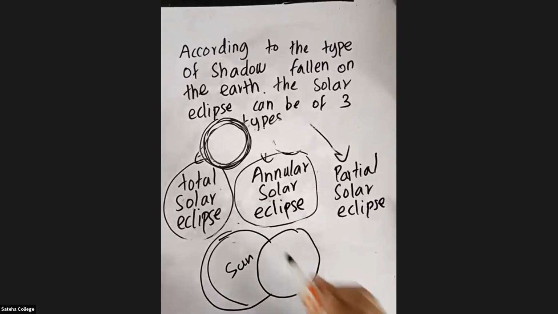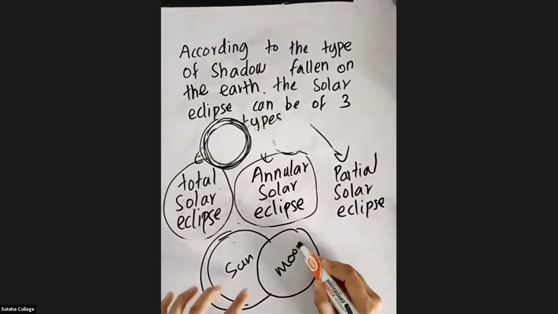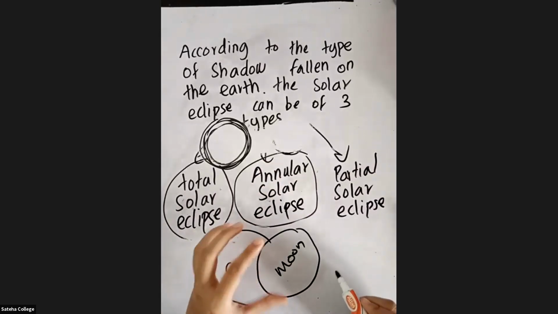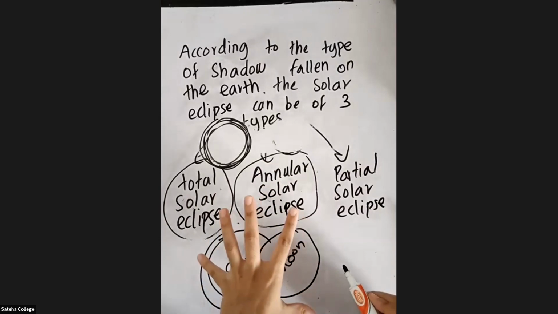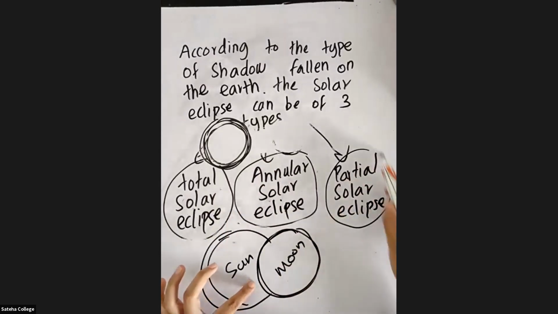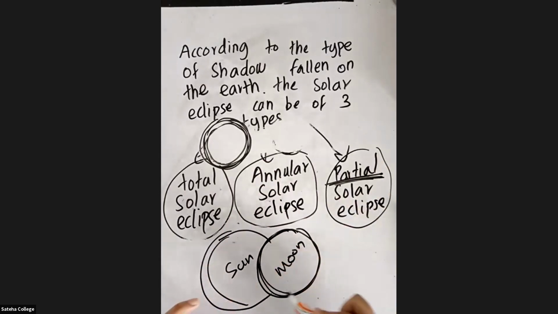Part of the sun is only covered by the moon. Only a small part of the sun is covered by this moon. So you call this a penumbra. Penumbra is the shadow that covers only a part of the sun. During a partial eclipse, that's why the word partial is there. Partial means only a part of the sun will be covered by the moon. Is that clear? Is partial solar eclipse clear?